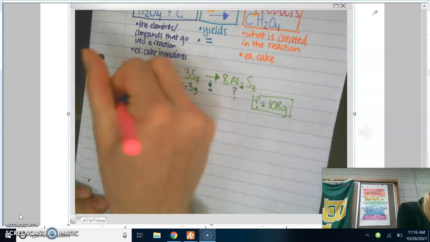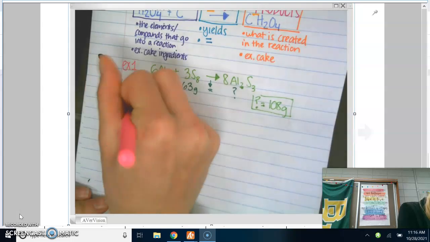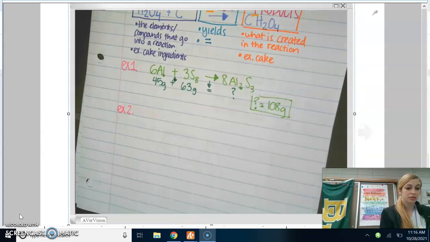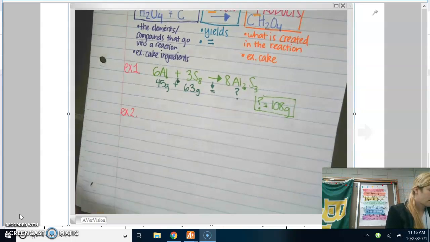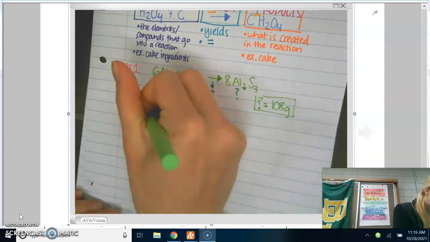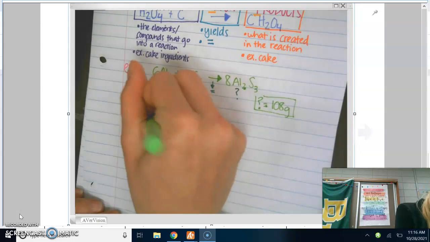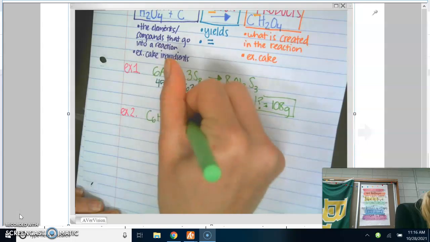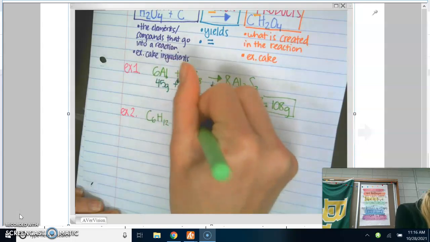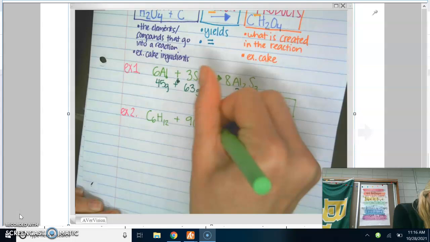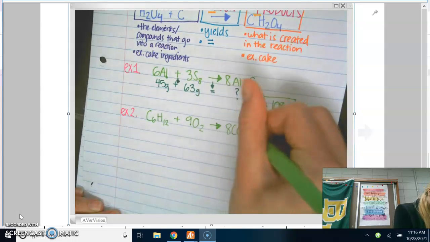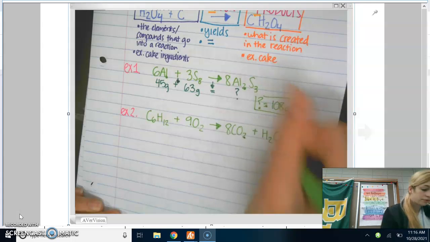Sometimes the question mark won't be where the product is. It could be on the reactant side. So let's do one like that. First, they'll give you an equation. C6H12 plus 9O2 yields 8CO2 plus H2O.